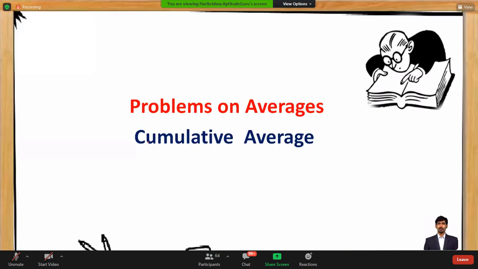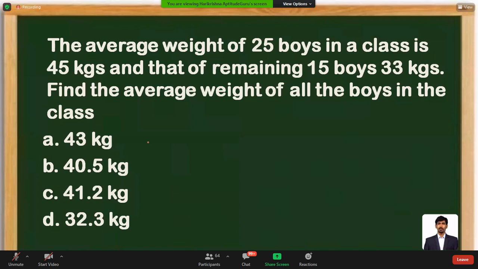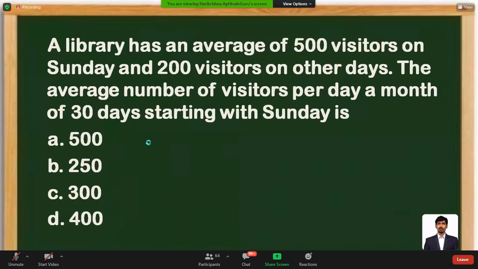So if they are asking problems on cumulative average, they are given like this. All of this I have mentioned previously.